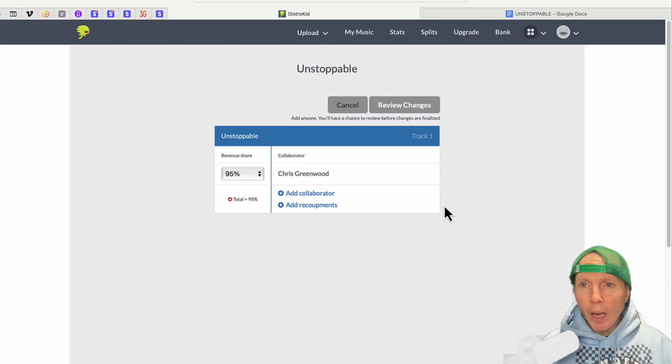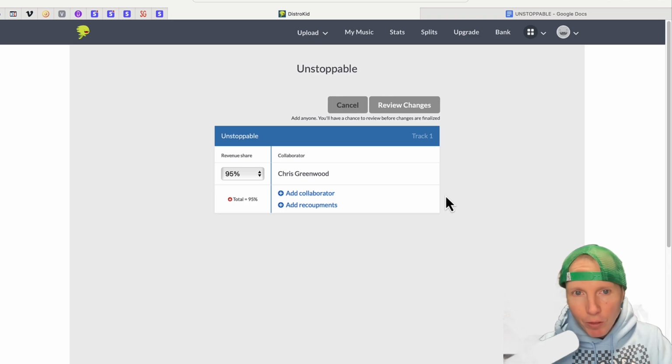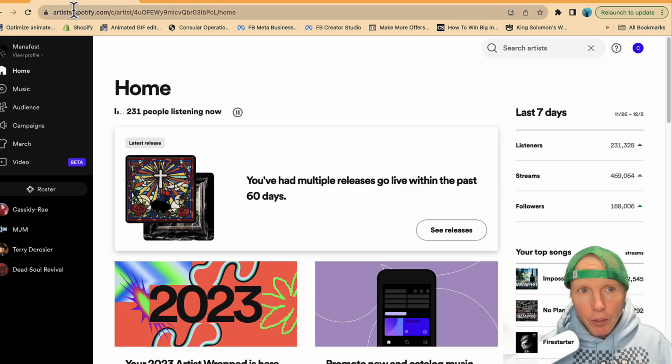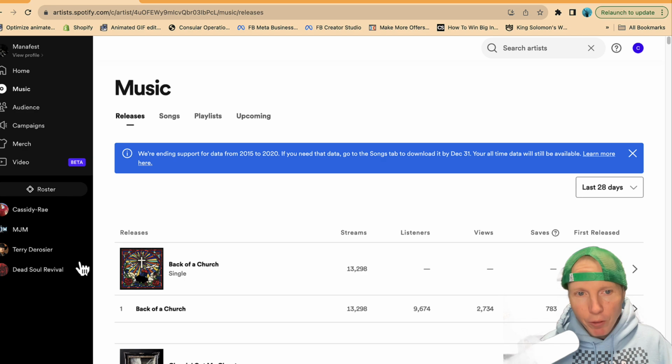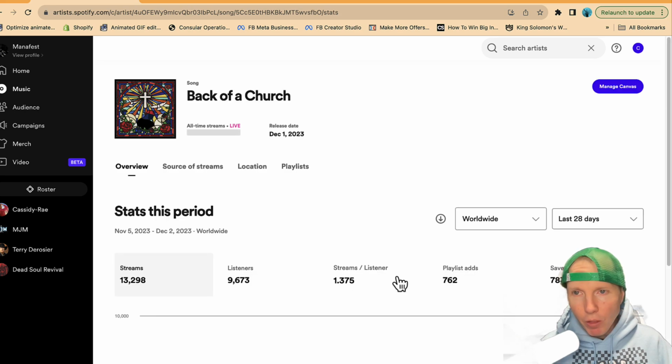The next tool I freaking love, and I've been preaching this for years, is the Spotify Canvases. Okay, and if you don't know what a Spotify Canvas is, if you go to your artist.spotify.com account and you click on music, right? And so as you can see here, I have a song that's already out called Back of a Church. I click on that, and then I click on the top right here, Manage Canvas.